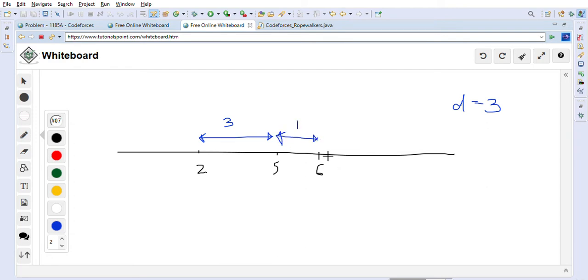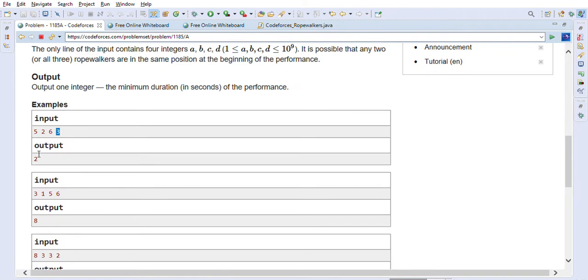So we have to move this rope walker to 8, so that the distance between these two will be 3. Once he moves to 8, the distance will be equal to 3. It means that an additional 2 seconds will be required so that the distance between these pairs of rope walkers next to each other will be at least 3. That's why 2 is the answer given here.